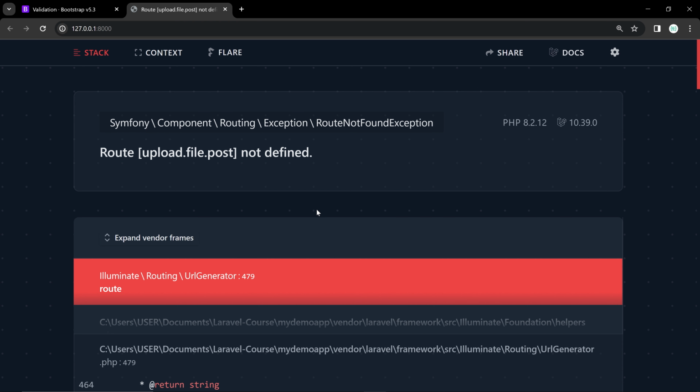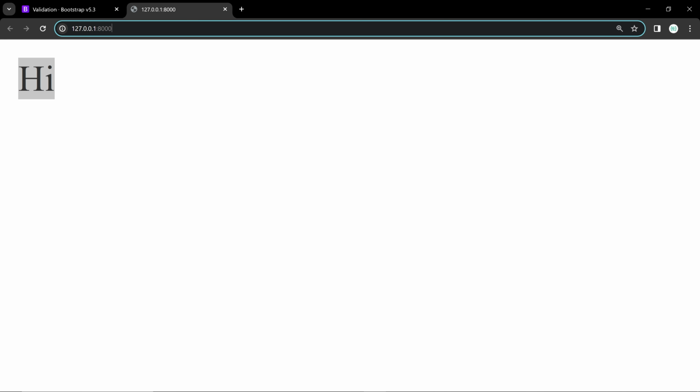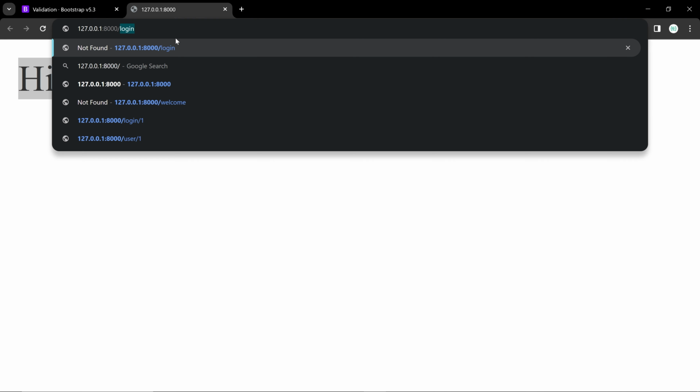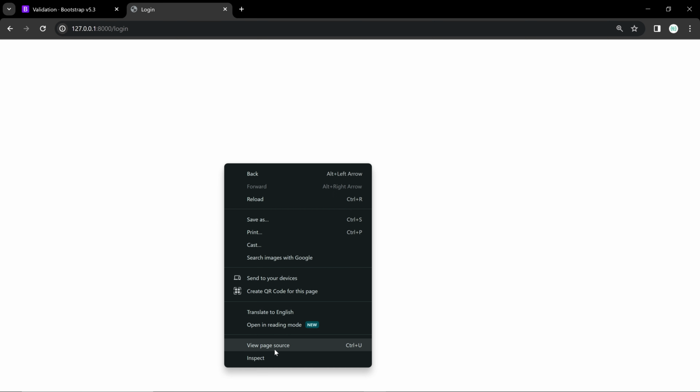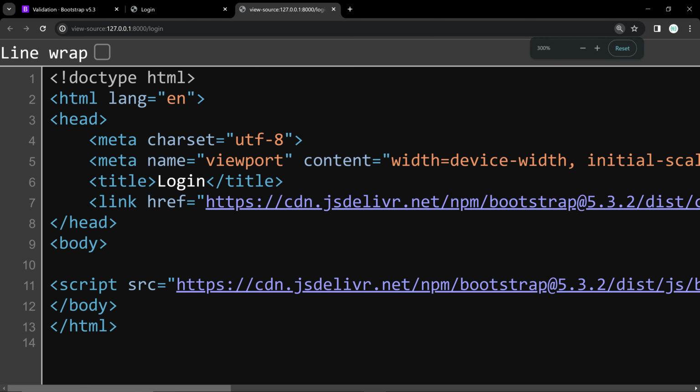And we can go to our login page now. And here we can refresh the page and you can see the hi here. And let's go to the login page. For that, /login and hit enter. Now we are inside the login page and you can see that we are having nothing here. So if you go to the view page source, you can see that we are having everything that we added previously.